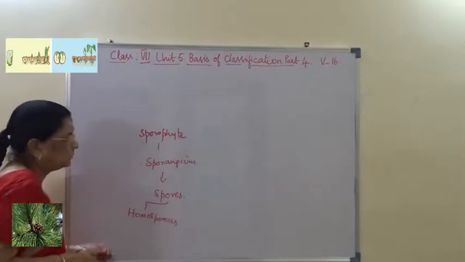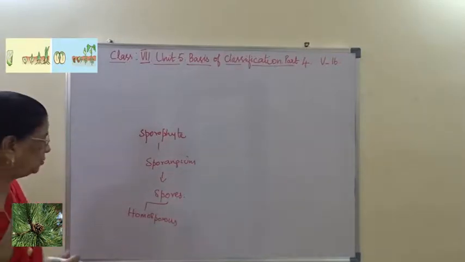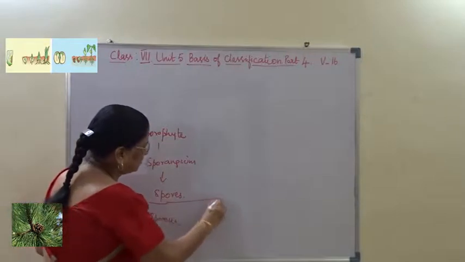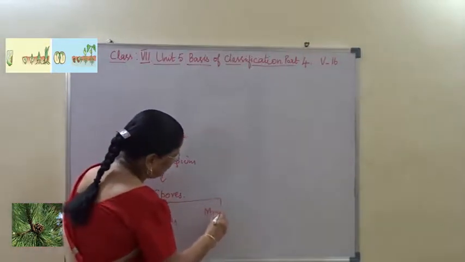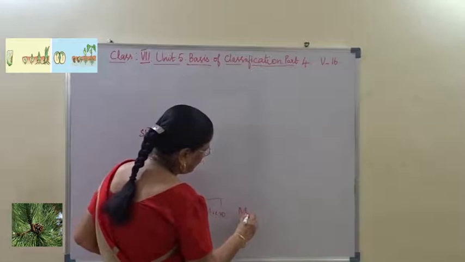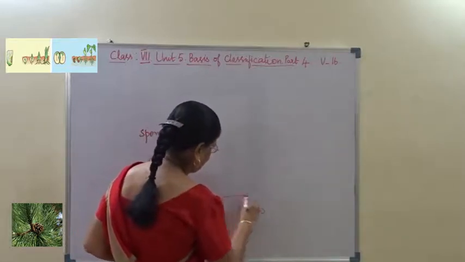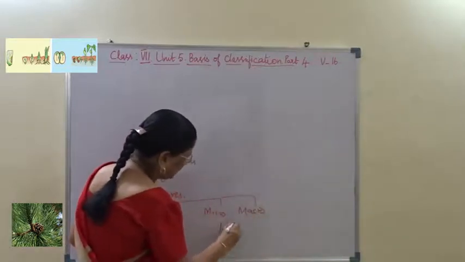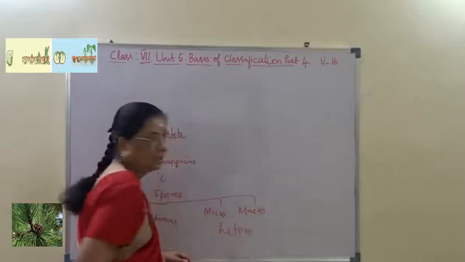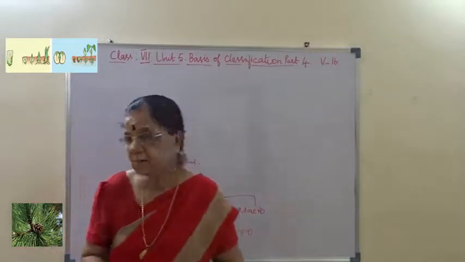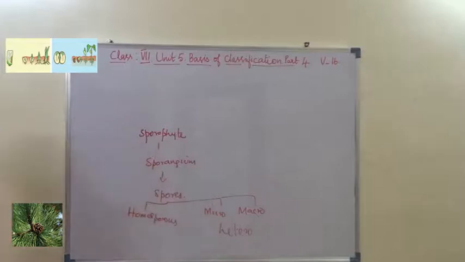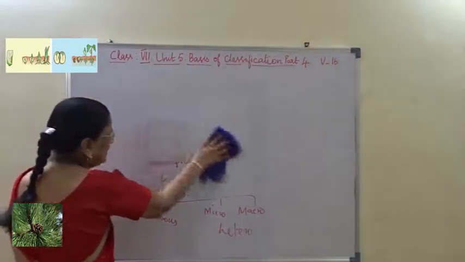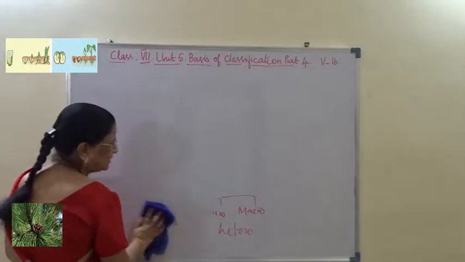Uniform type of spores are called homosporous, whereas spores of micro smaller size and macro larger size are called heterosporous. Okay, so this is for fern. Yesterday we have done that, right?